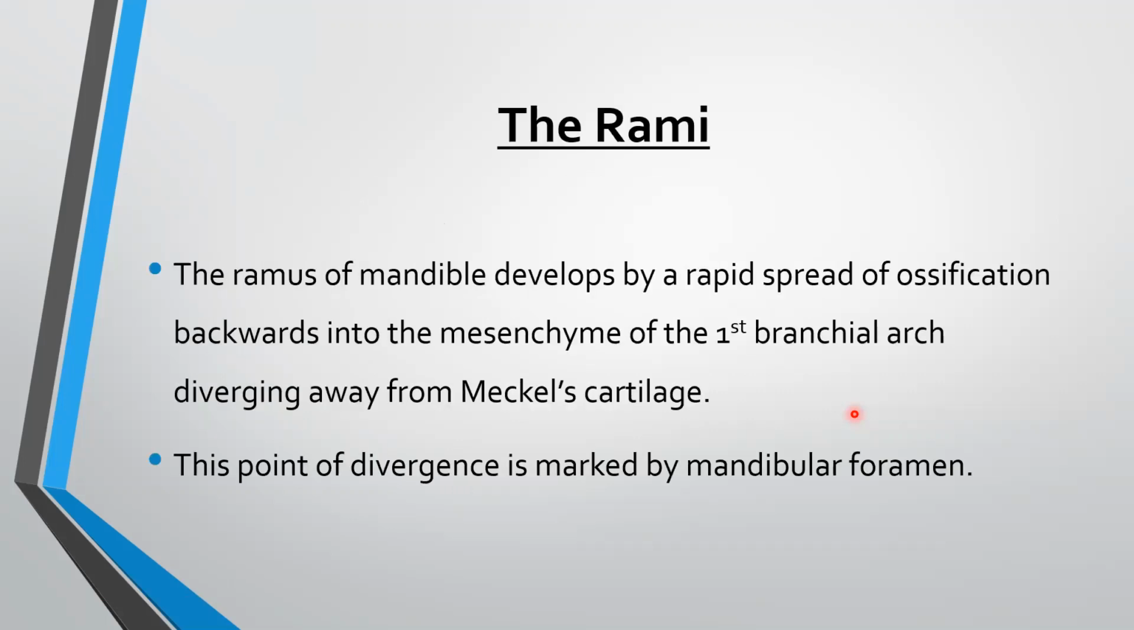The rami. The ramus of mandible develops by a rapid spread of ossification backwards into the mesenchyme of the first branchial arch, diverging away from the Meckel's cartilage. This point of divergence is marked by mandibular foramen.